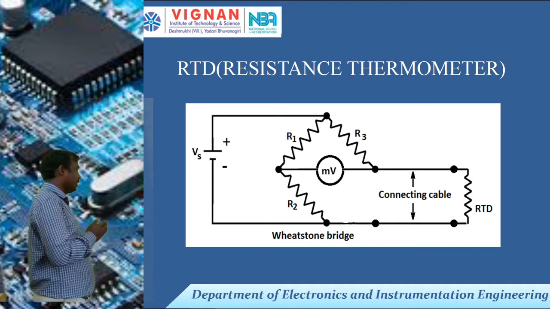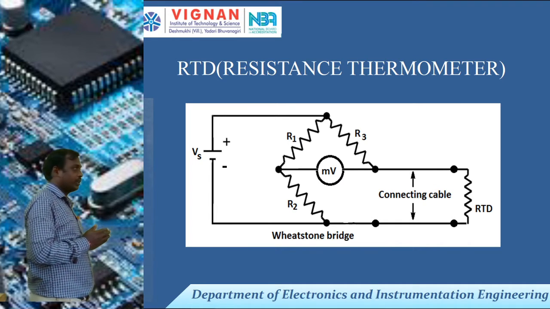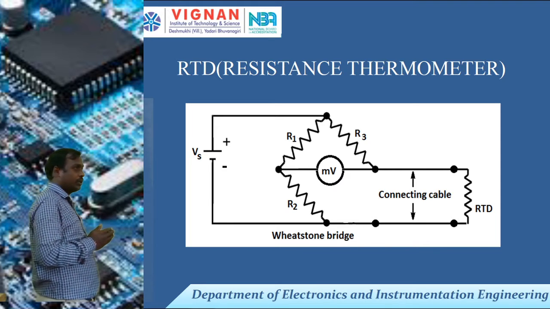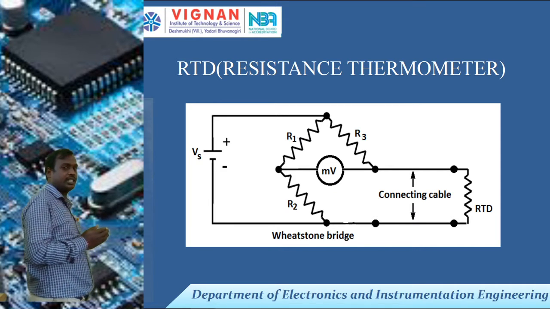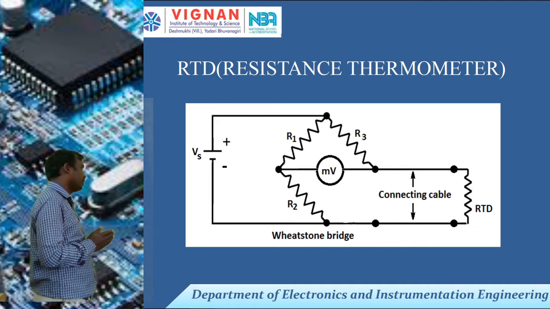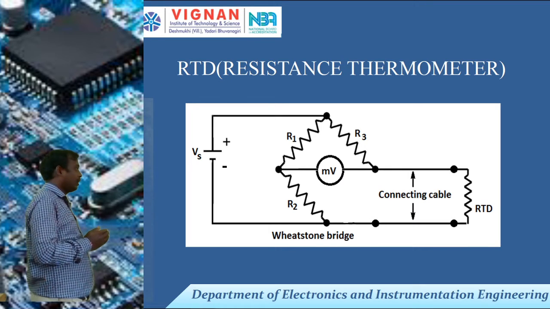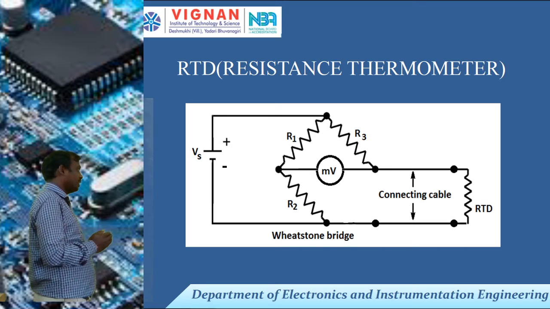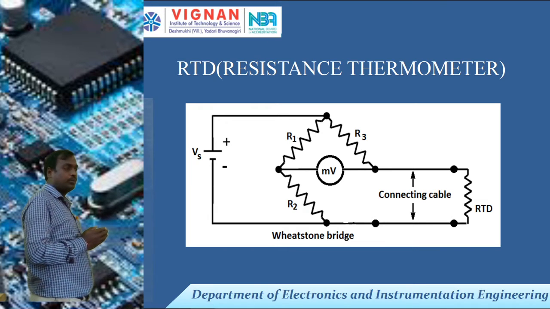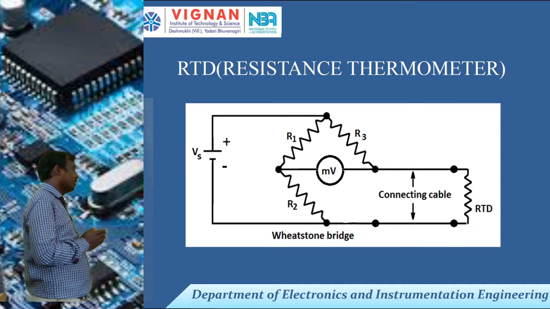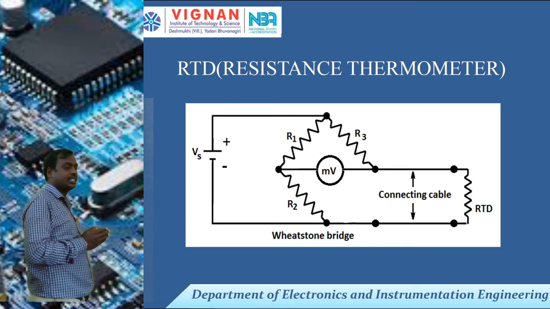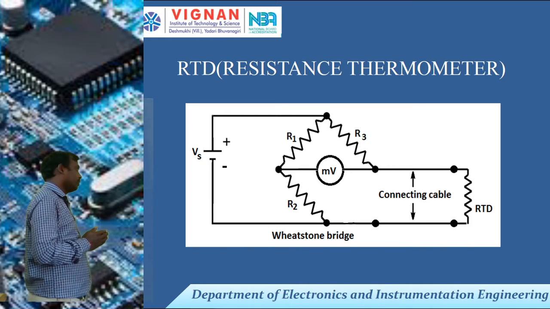Observe the block diagram here. It contains one Wheatstone bridge. One arm is connected to the RTD. You know the bridge balance condition: when opposite arms are equal, the output voltage is zero. Here the RTD itself we are replacing R4. So R1 R4 equal to R2 R3 means the bridge is in balance condition. Whenever the R4 value is changing, the output voltage displays some voltage. Let us replace R4 with a potentiometer. By varying the potentiometer the value will change, and then we can observe the output in millivolts.